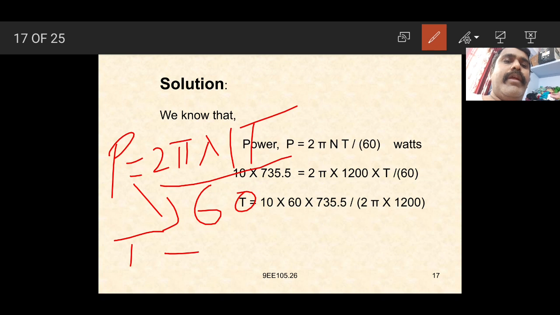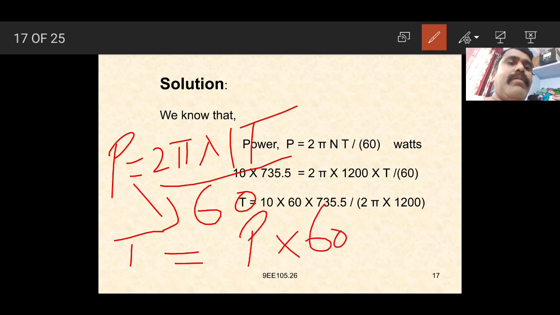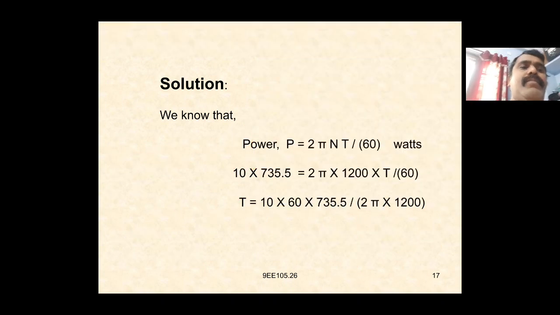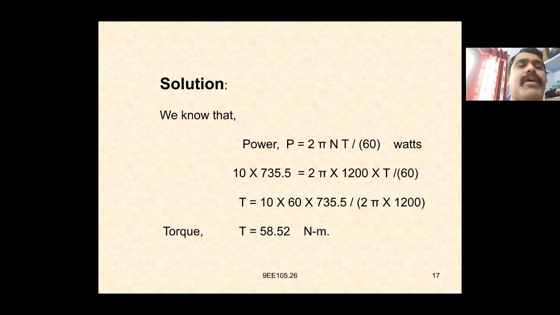T is equal to P into 60 divided by 2 into pi into N. Since the power P is 10 HP, that is 10 into 735.5 into 60 divided by 2 pi N. T is equal to 10 into 60 into 735.5 divided by 2 pi into 1200. Then we get torque T is equal to 58.52 Newton meters.